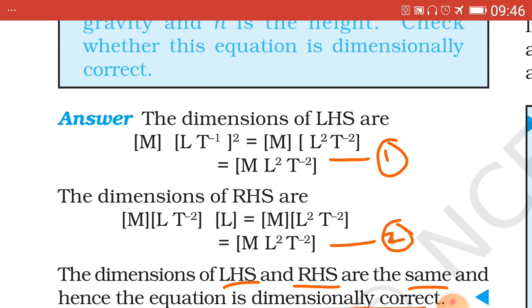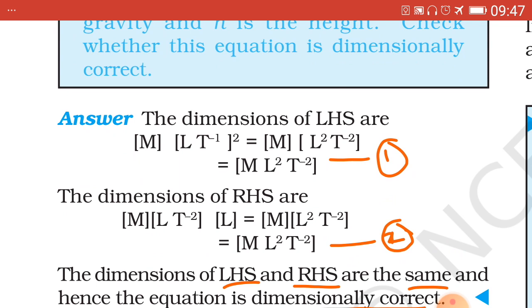Dimensions of LHS, that is, we have to find the dimensional equation of 1/2 mv square, 1/2 not considered. Therefore, for LHS we have to write small m means capital M raised to 1, v square means L1 t minus 1 the whole square, equal to RHS term for m raised to 1, for g means acceleration means L1 t minus 2. Here steps are eliminated. You should write for g L1 t minus 2, and for h again L raised to 1.